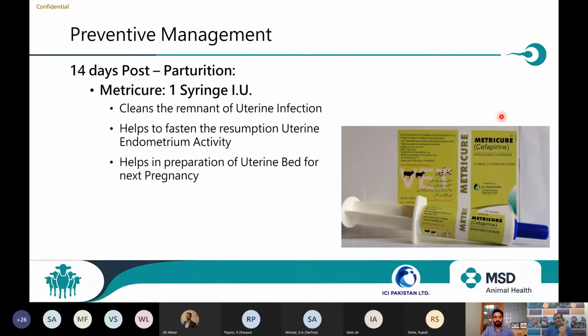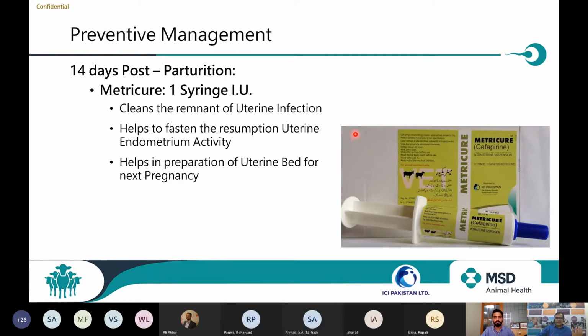At that moment, friends, if there is any infection, again the uterine involution is going to be delayed. So on that 14th day, I have to ensure that there is no infection in the uterus, which I cannot observe physically or by any other way.